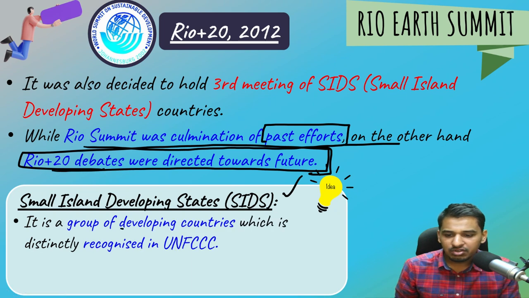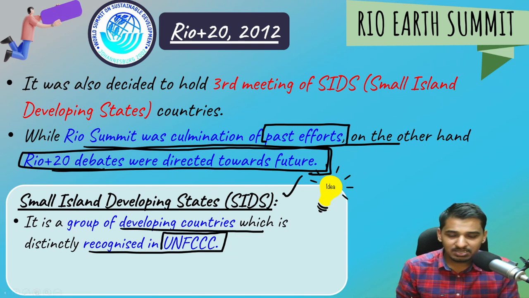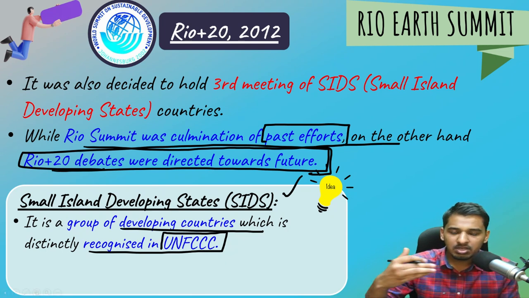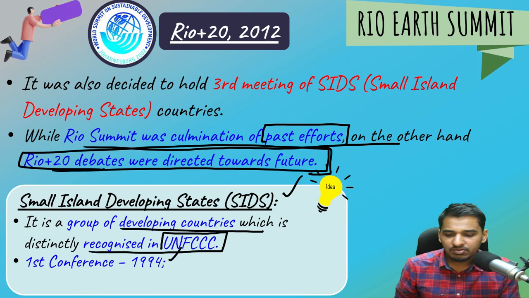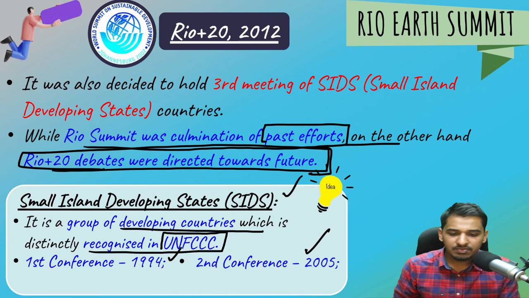So here, they are a group of developing countries which is distinctly recognized in UNFCCC. So they have been distinctly recognized in UNFCCC. We'll be studying about UNFCCC in detail. So 3 international meetings have taken place. So first took place in 1994. These are the international conferences, though other conferences have also taken place, but international ones are 3. First international conference in 1994, second international conference in 2005. So these are, just remember, international conferences.